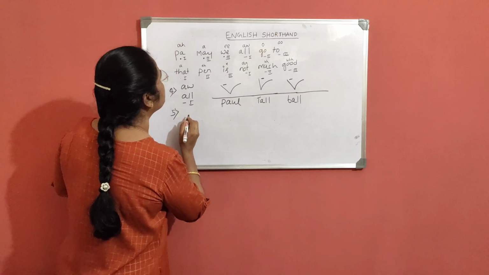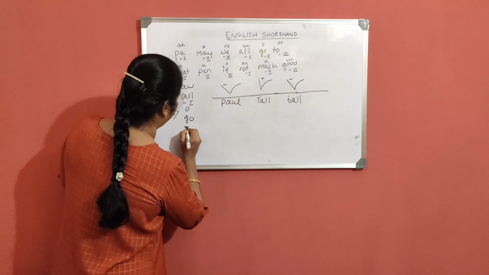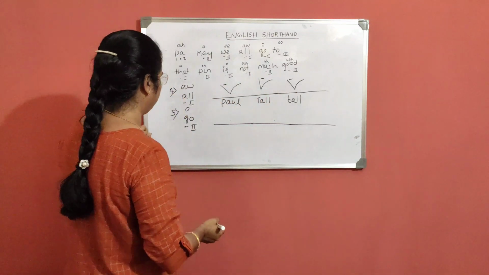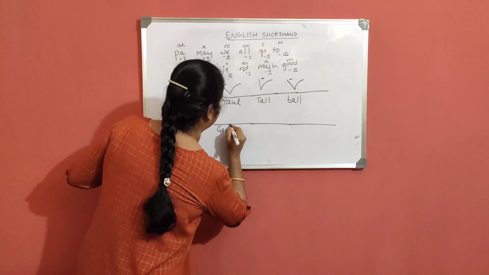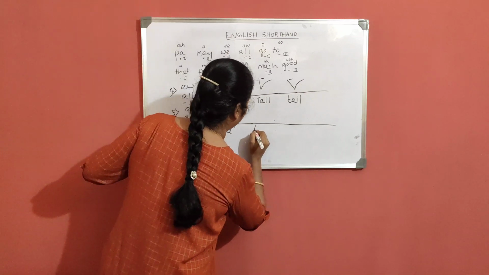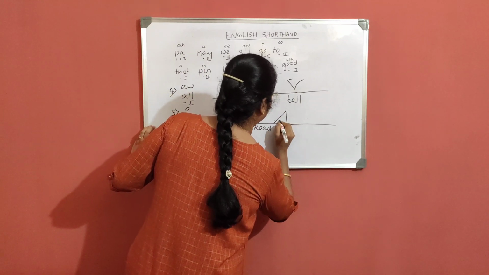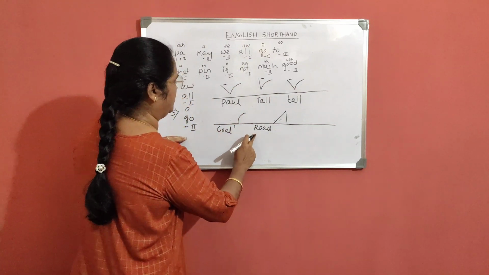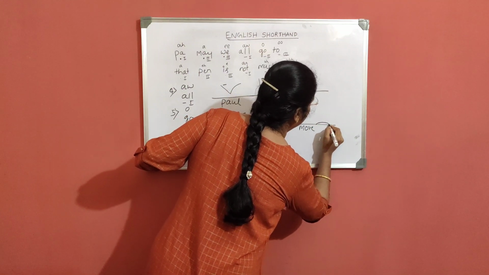The fifth long vowel is O as in go, with heavy dash at the second place. Here you have to write the stroke on the line. Goal, G-L. Road, R-D. Goal, road, more, M-R.